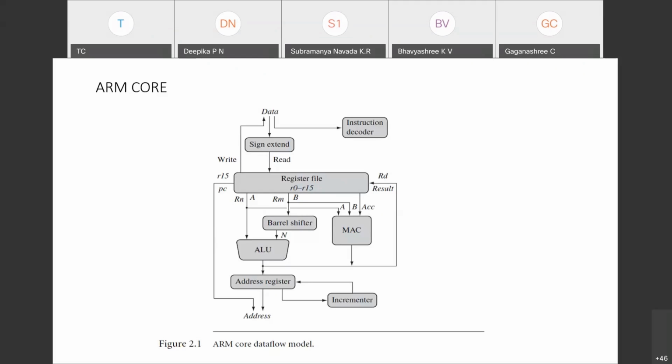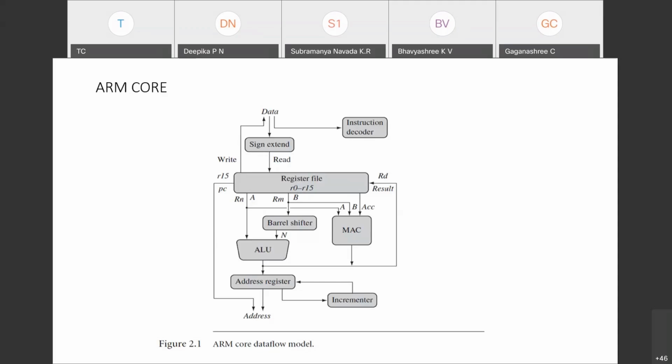Now what is the working principle? You can observe one important point: the data is coming in. From where is the data coming in? Whenever the data is coming in, it is coming from the memory. As I said, the program is stored in the memory. A program is nothing but a collection of instructions. So instruction by instruction, the fetching operation is done. When the processor immediately turns on, it goes into the fetch operation first. From the memory, the data is fetched.